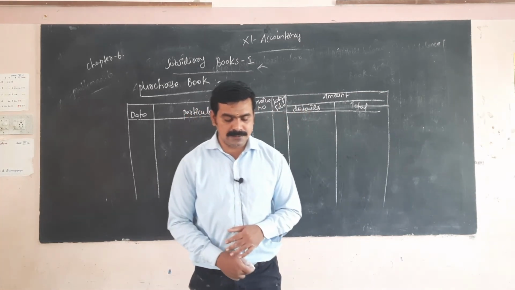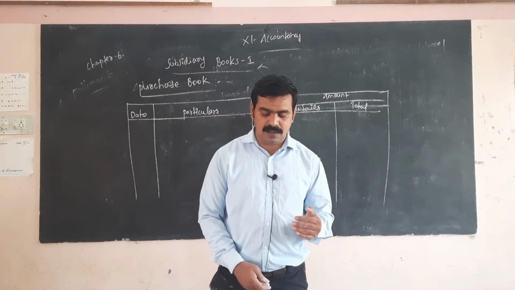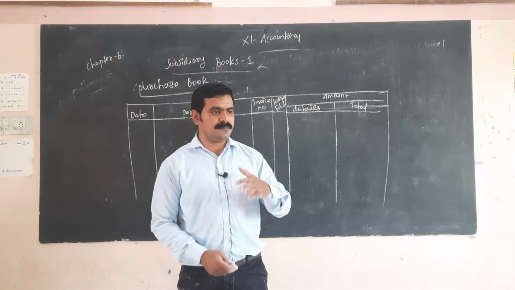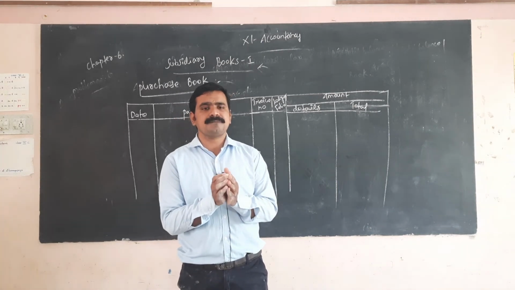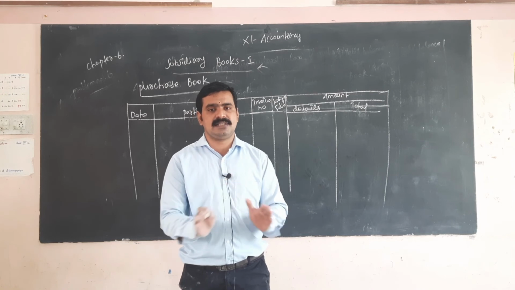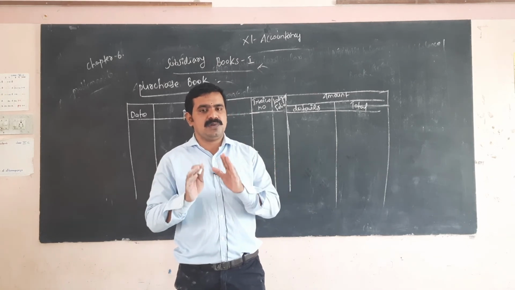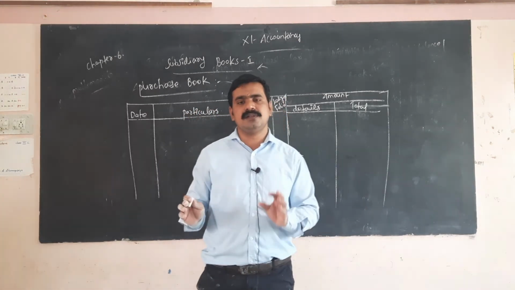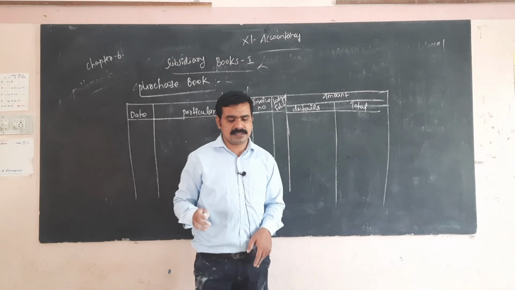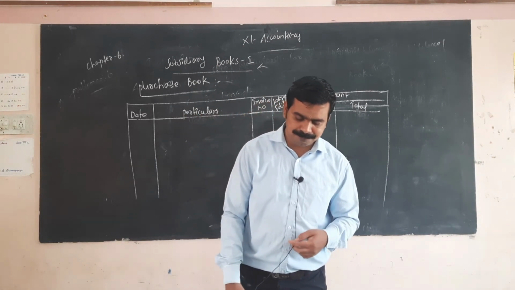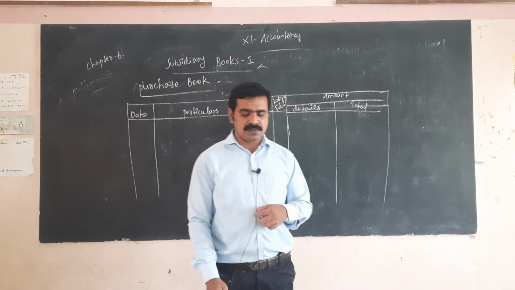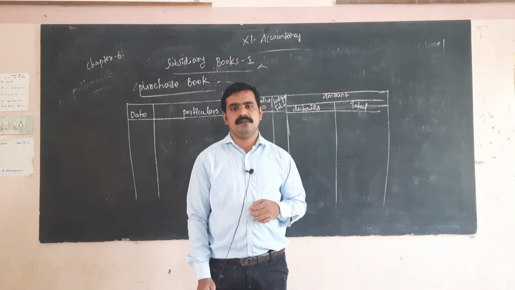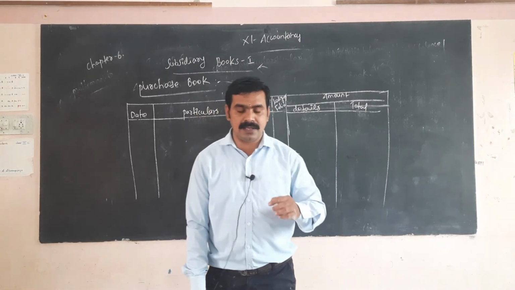Next, April 19, purchase on credit from Kaitan Electric Company. The purchase book is totally related to credit transactions. Subsidiary book 1 is related to credit transactions, and subsidiary book 2 is related to cash transactions. Next, April 25, purchase from Polar Electric Company on credit. That is a credit transaction.